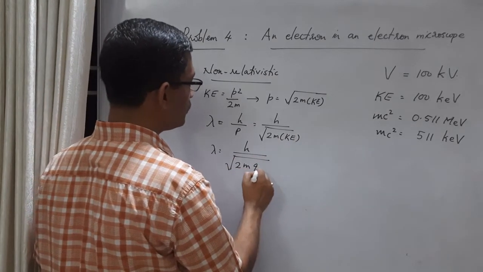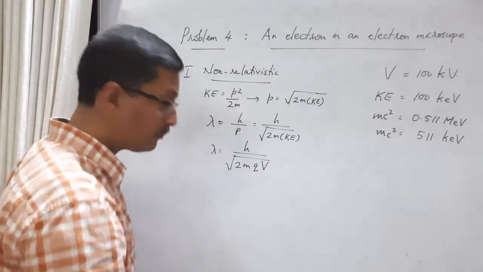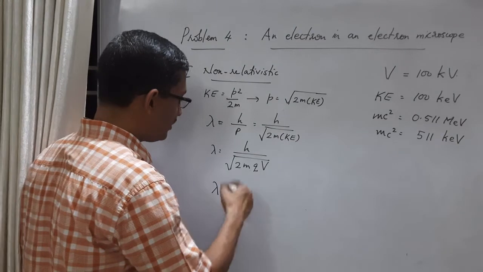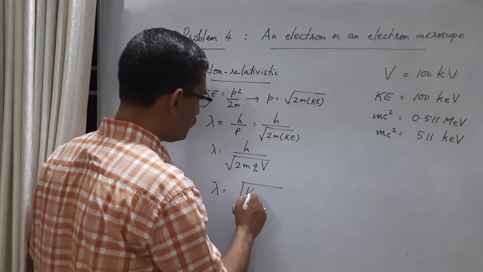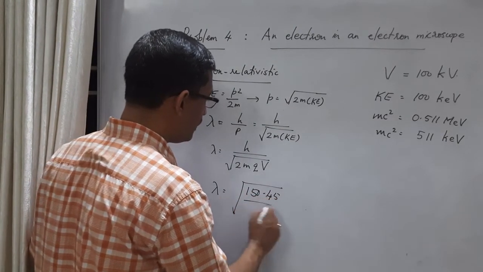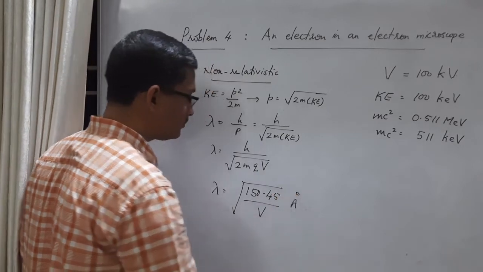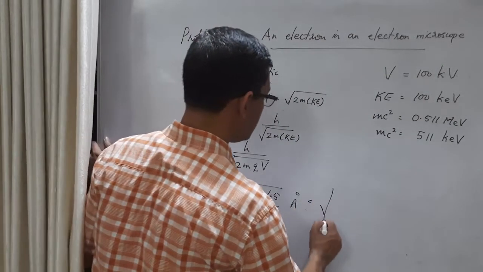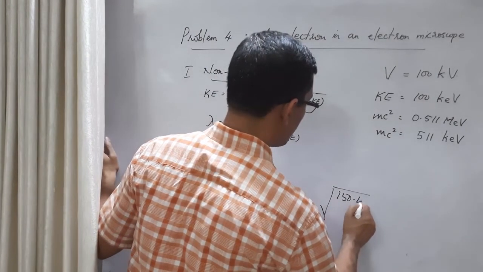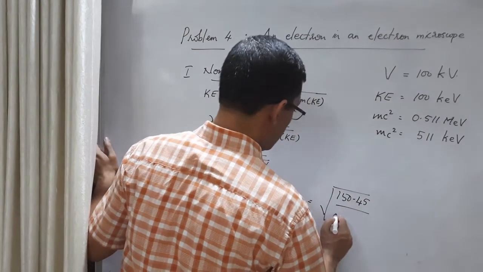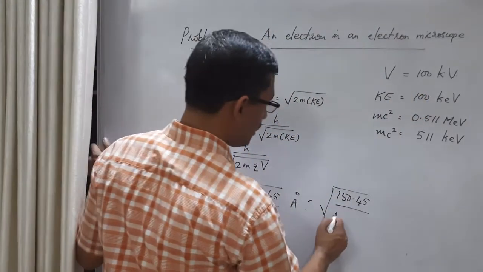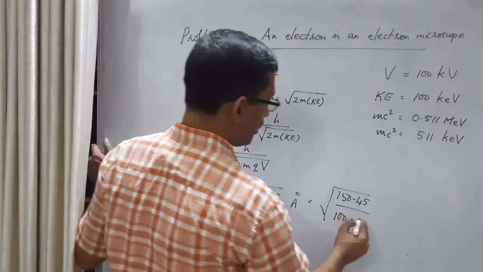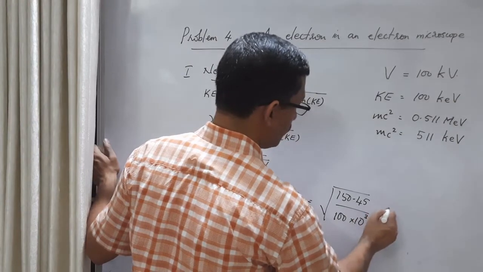Here the charged particle q is accelerated through a potential difference v. But our charged particle is electron, and in the case of electron, this formula can be specially rewritten as root of 150.45 divided by v angstrom. We need only to substitute this accelerating voltage. So what is the accelerating voltage here? 100 kilovolt, right? So we have to substitute this value here in volt. Okay, so 100 into 10 raised to 3 volt.